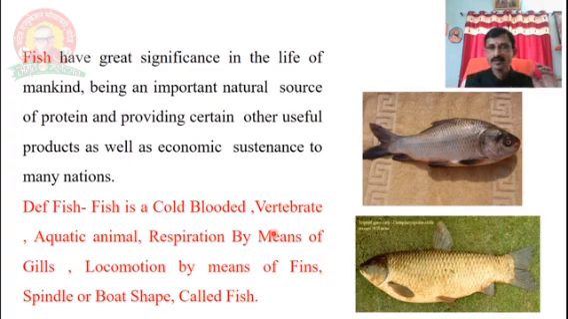This is the definition of fish. Fish is a cold-blooded vertebrate aquatic animal. Respiration by means of gills, locomotion by means of fins, spindle or board shape, called the fish. This is the definition of fish. Very simple for the purpose of 1 mark.